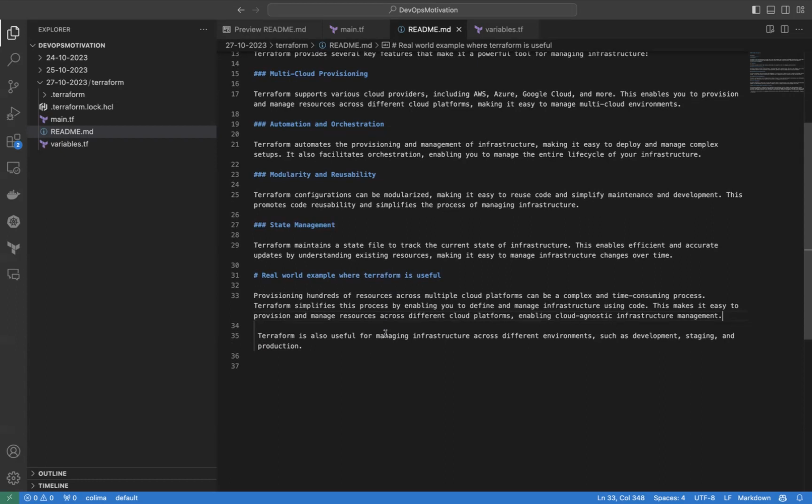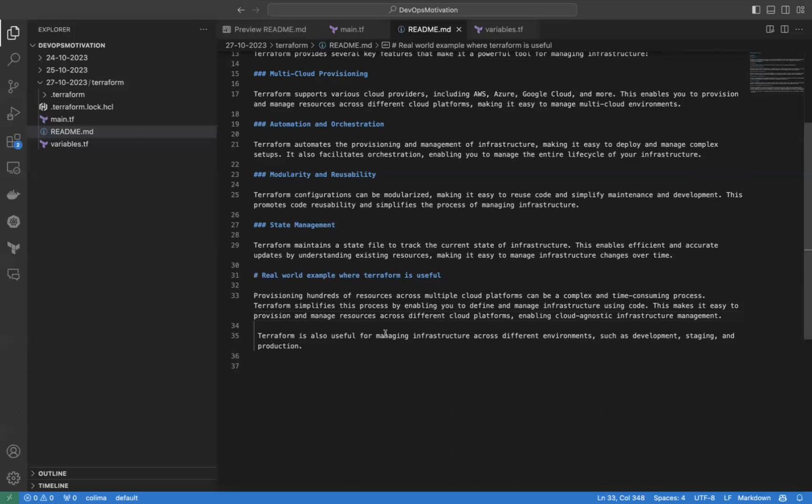So let's take a real world example of Terraform where it will be useful. Let's assume a scenario. Say, for example, we need to create hundreds of EC2 machines in AWS. If it is going to be a manual process, it is very time consuming. You have to go to the AWS console, do n number of clicks, and then you will be able to provision one instance. And if you want to do it for hundreds of instances, definitely it will be time consuming. And if you take configuration change into consideration, that's an entirely different topic.